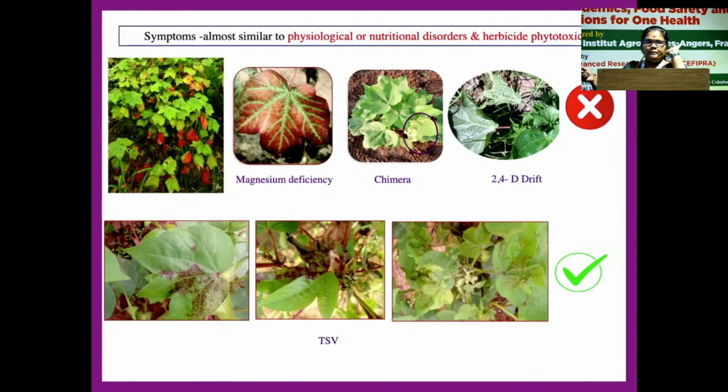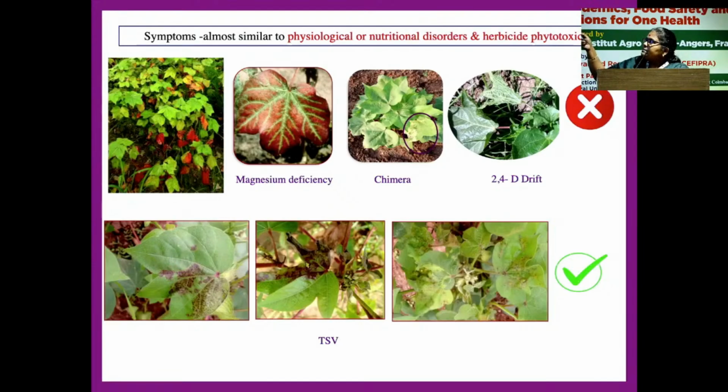Why I have kept this slide is that when you go to the farmer's field and inquire, the farmers are unaware of whether it is a deficiency or a viral infection. So awareness is important. On the upper side you can see extreme leaf reddening, an important problem in cotton, which is because of magnesium deficiency. The other is the chimera effect, a genetic mutation where the chlorophyll pigment is lost in a particular place. This should not be confused with the chlorosis caused by TSV.